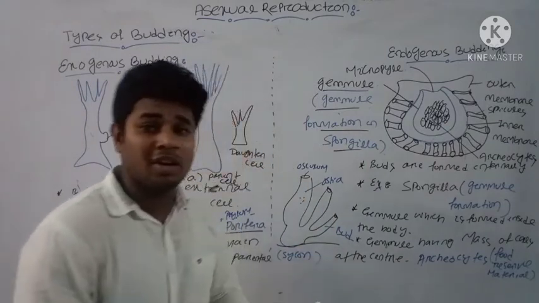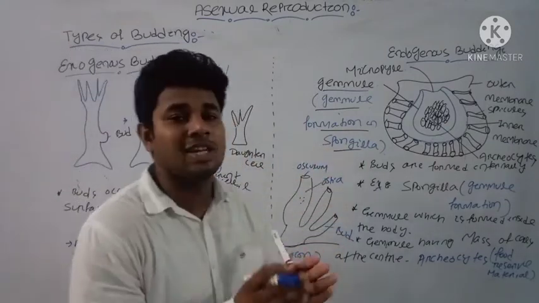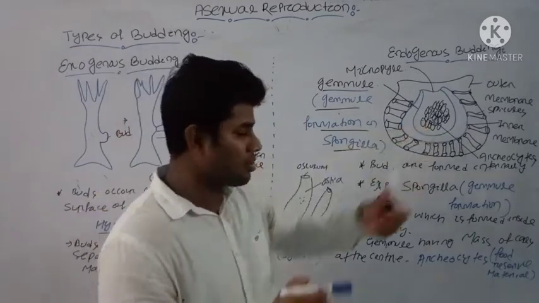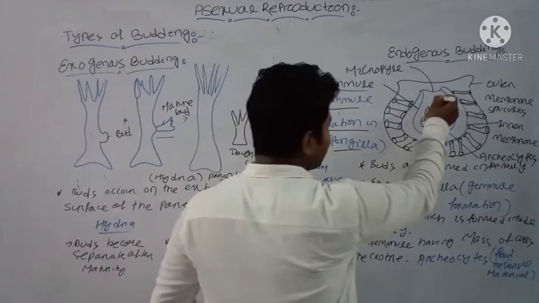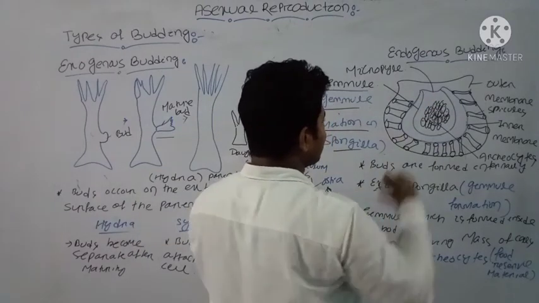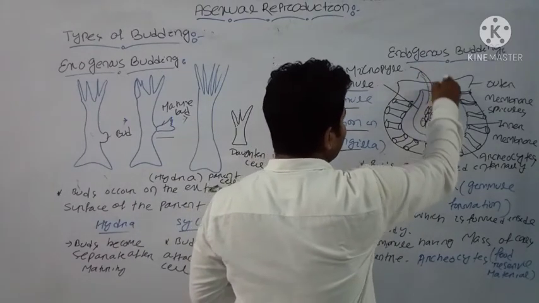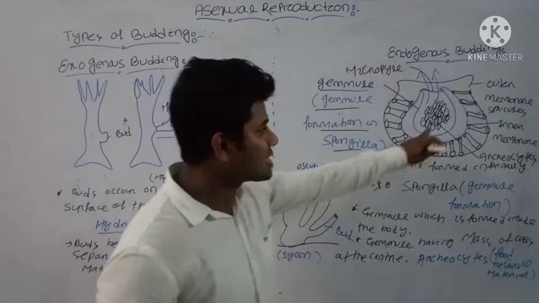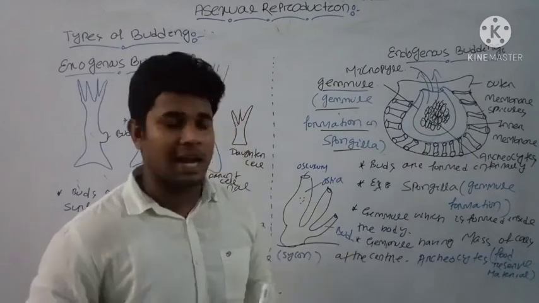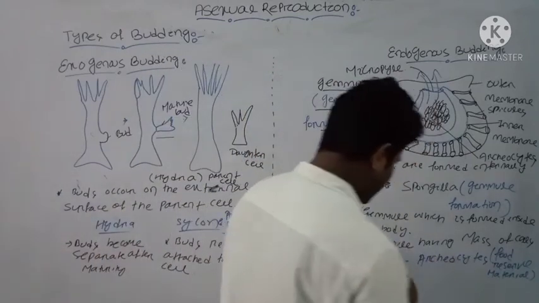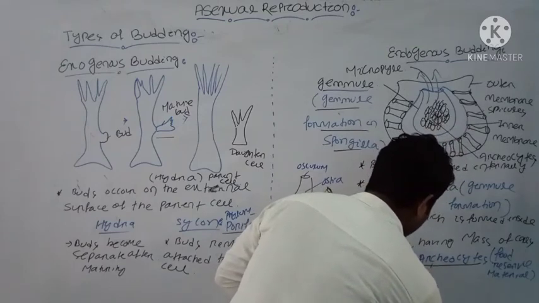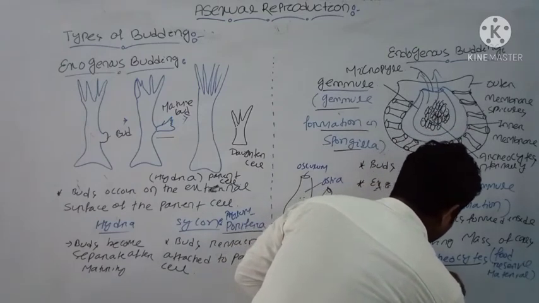Because during unfavourable conditions, the Spongilla stores food, and when favourable conditions appear, these archaeocytes are released to the outer environment through the micropyle, through this pore region, and each archaeocyte will produce a new daughter Spongilla.